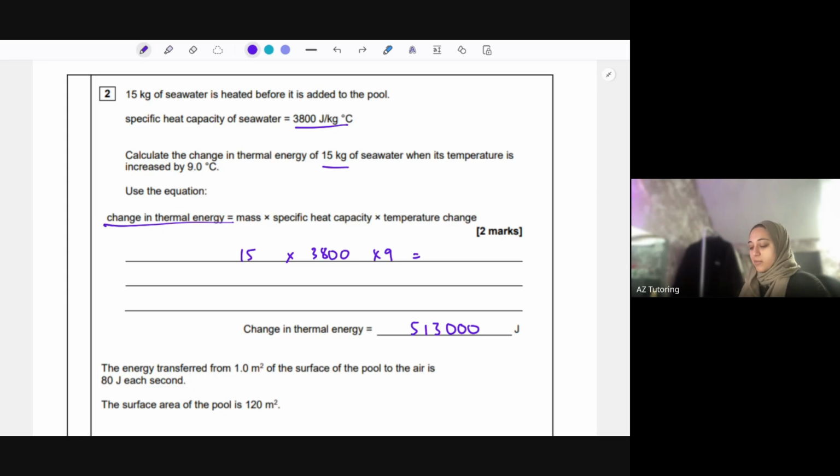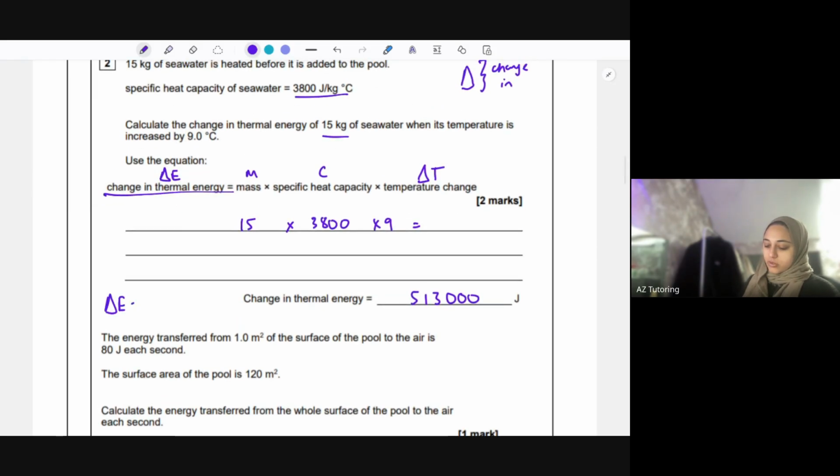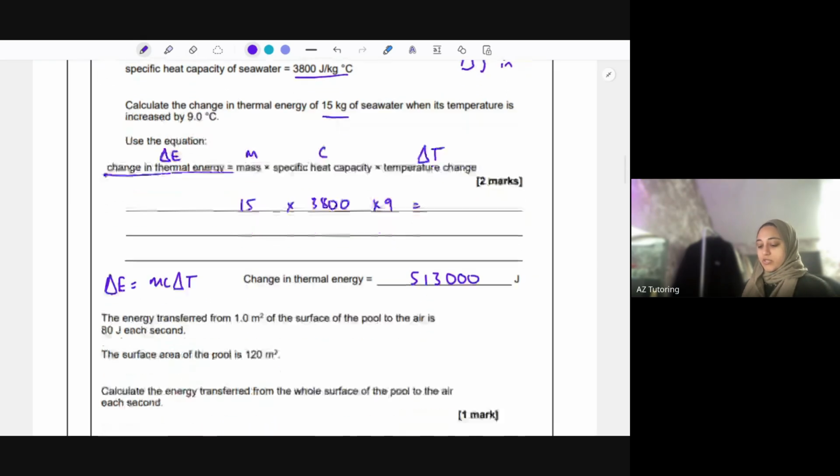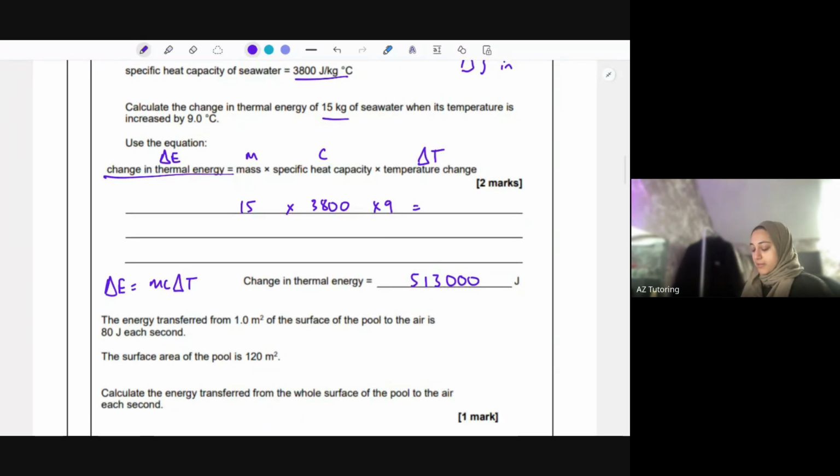Okay, so that's a change in thermal energy. Sometimes you might see this as delta E, change in thermal energy. Remember the delta sign, the triangle, just means change in. Even with the temperature part here, you might see change in temperature. Specific heat capacity is usually C, and that's M for mass. So sometimes you might see this equation as delta E equals M C delta T, and you might have to rearrange that as well, so be quite confident in doing that.